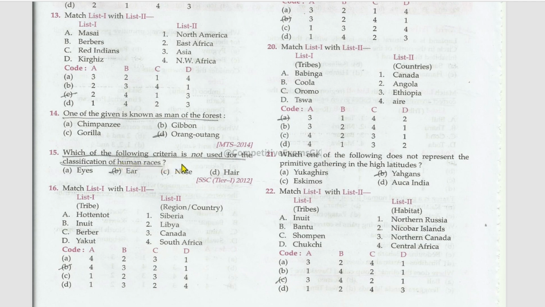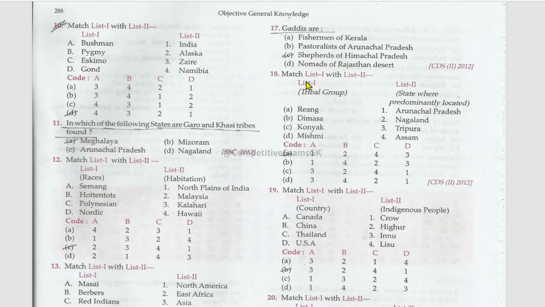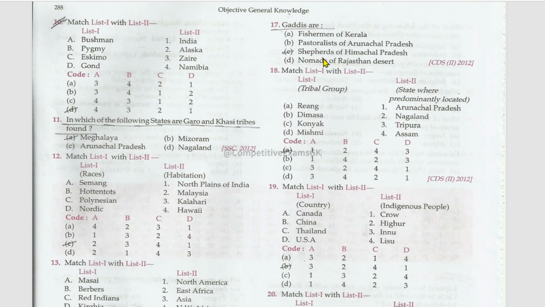Which of the following criteria is not used for the classification of human races? That is year. Next matching, tribes and the regions. Hottentot, South Africa; Inuit, Canada; Berber, Libya; Yakut, Siberia. Gaddis are shepherds of Himachal Pradesh, and the matching tribal group and state where predominantly located.